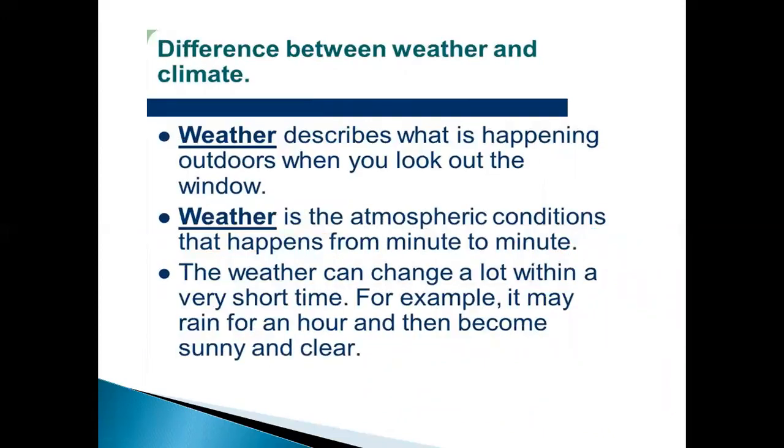Now students, you have learned about weather also, and you have learned about climates also. It's the time to differentiate between these two. So what is weather? Let's recall again. Weather describes what is happening outdoors when you look out the window. And it is the atmospheric condition that happens from minute to minute, hour to hour, moment to moment. The weather can change a lot within a very short time. For example, it may rain for an hour and then become sunny and clear. Yes. So weather can change moment to moment.